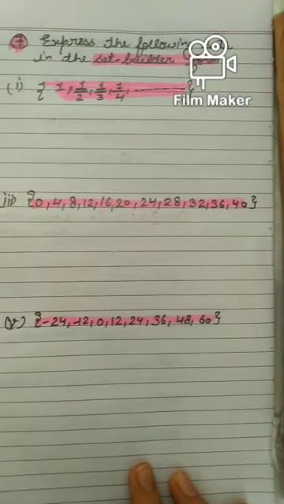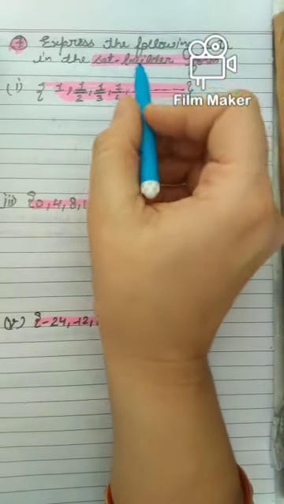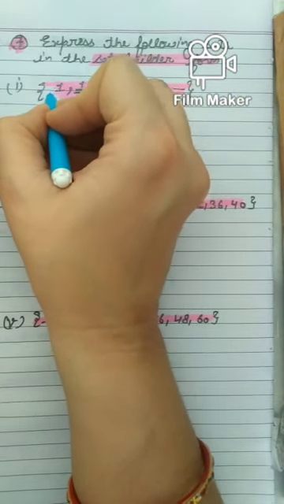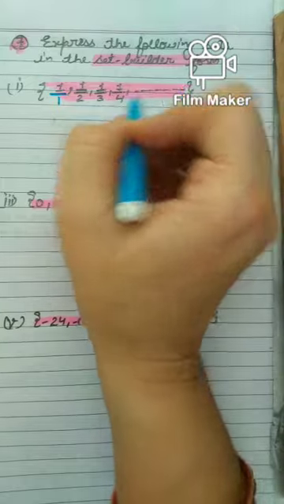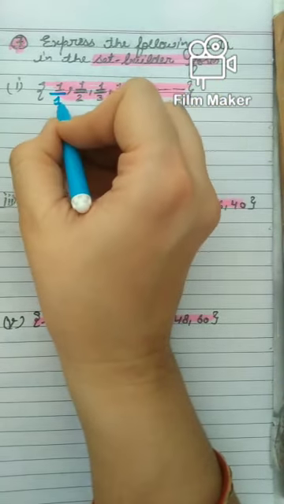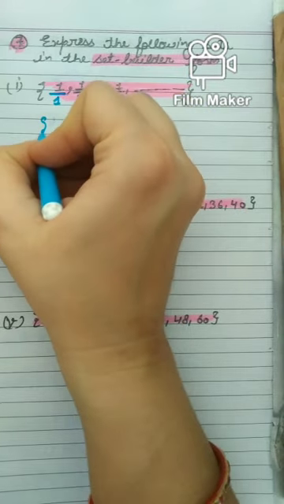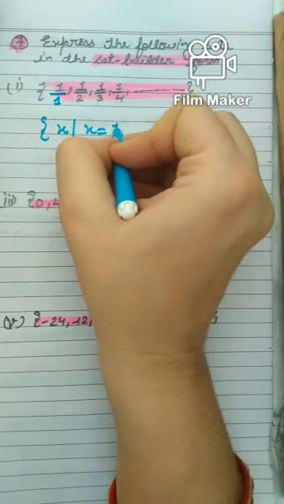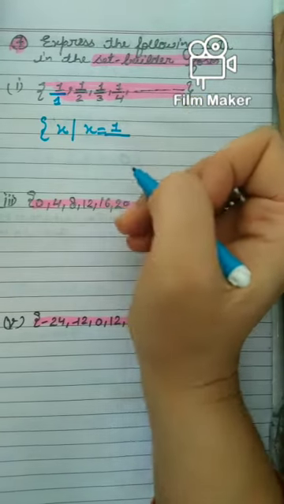Now beta, last question of the exercise. I have to write in set builder form. They have given the tabular form, but I can write this as 1 by 1. You see the numerators are the same: 1, 1, 1, 1, 1, 1. Denominators are different. So I will write it as those x such that x is equal to, numerator is the same, so at the place of numerator I am keeping 1.